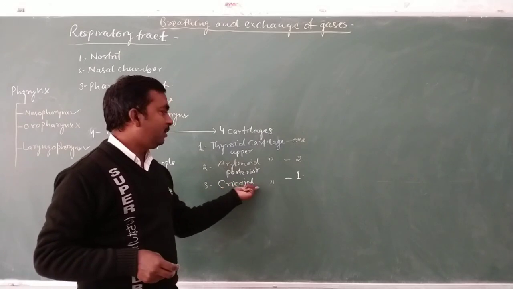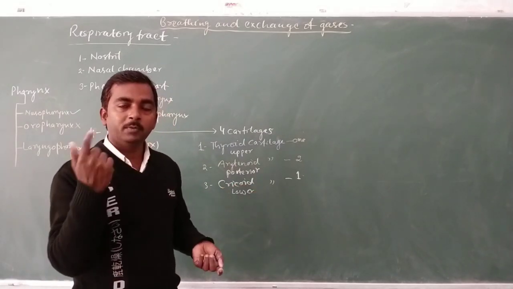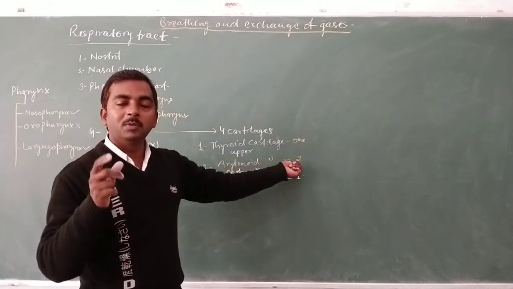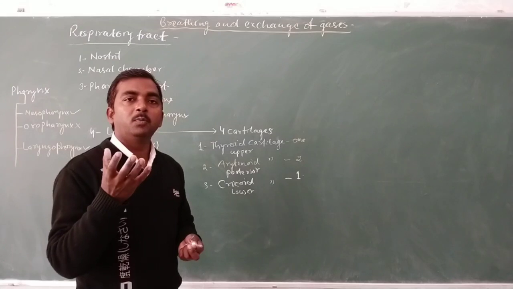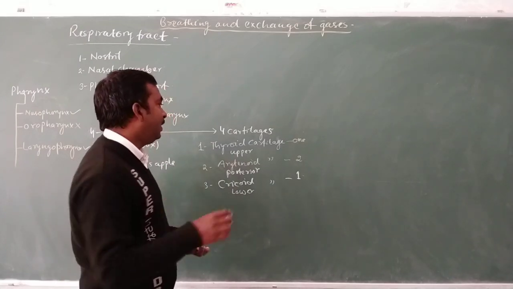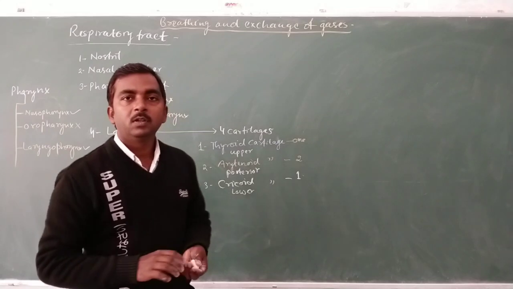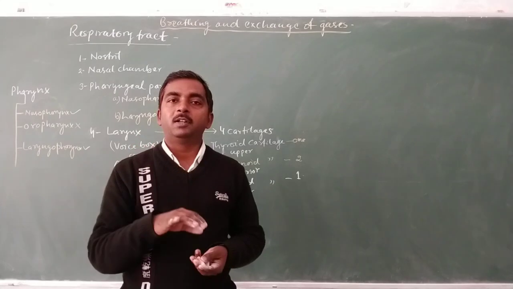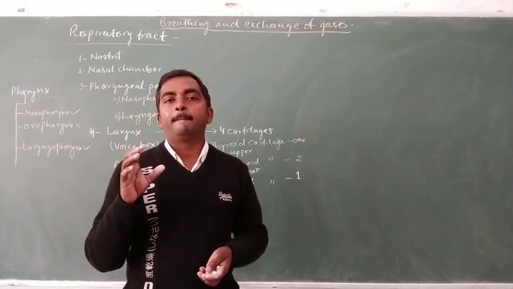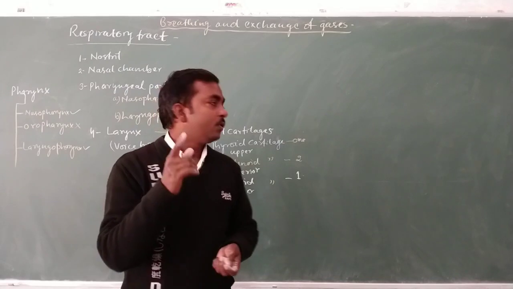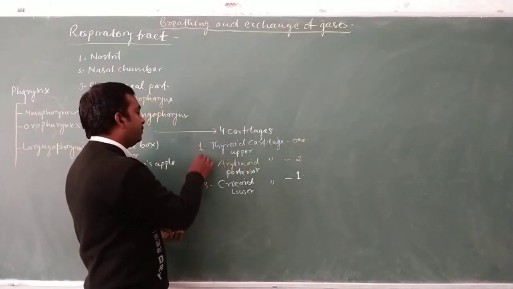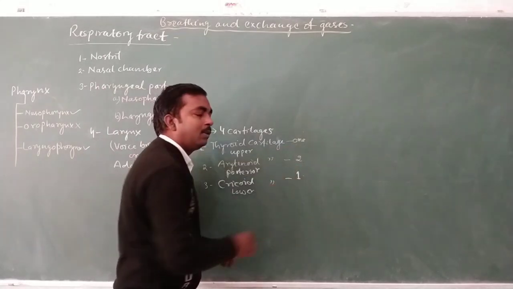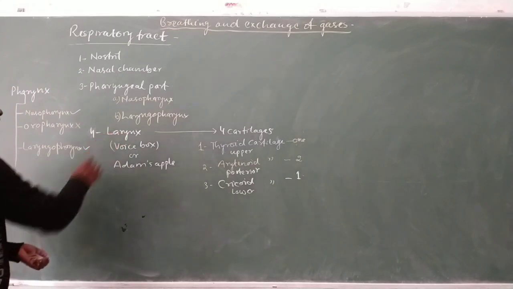One is the cricoid cartilage, which makes the ring of the lower region. The two arytenoid cartilages are found posteriorly, and along with the upper region they are also extended towards the lower region along with the anterior region. So these three types of cartilages, four in number, together make the structure of the larynx.